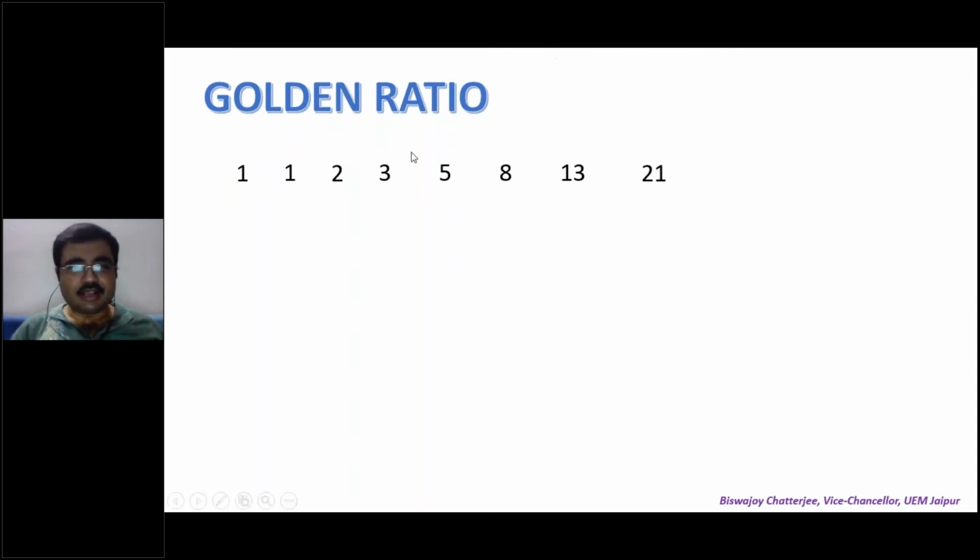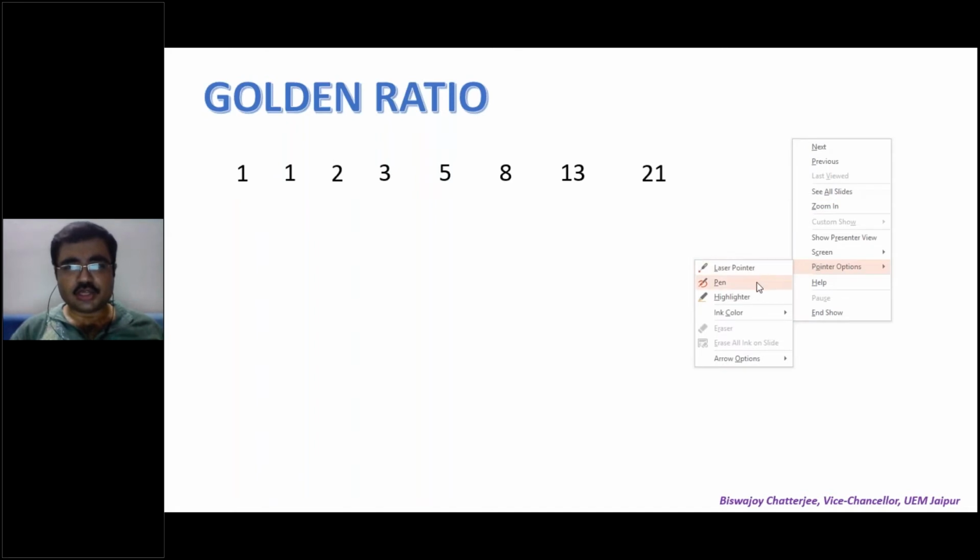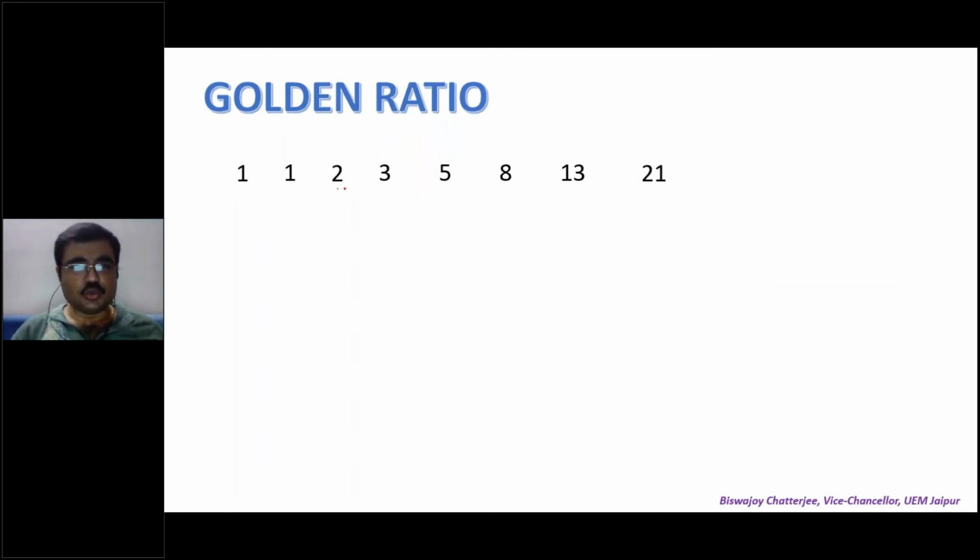How do you come over here? See, any number that you are thinking of is the sum of the previous two numbers. If you look at it, 2 is the sum of the previous two numbers, 1 and 1. 3 is the sum of the previous two numbers, 1 and 2. 5 is the sum of the previous two numbers, 2 and 3. 8 is the sum of previous two numbers, 3 and 5.